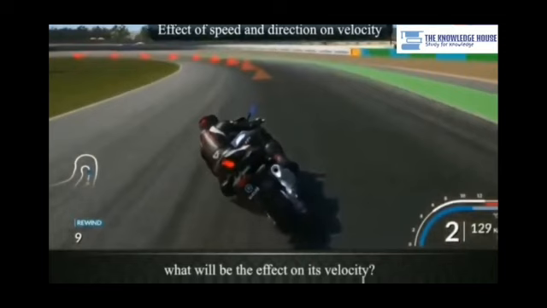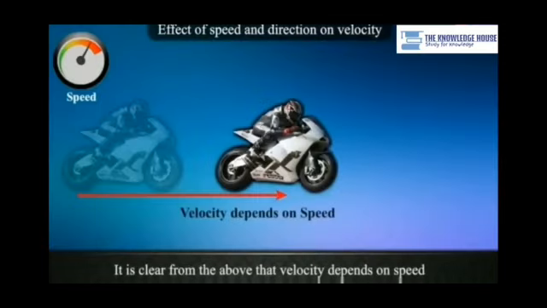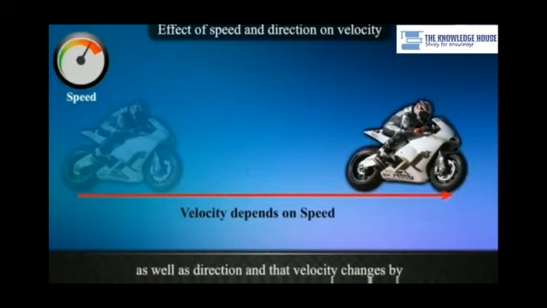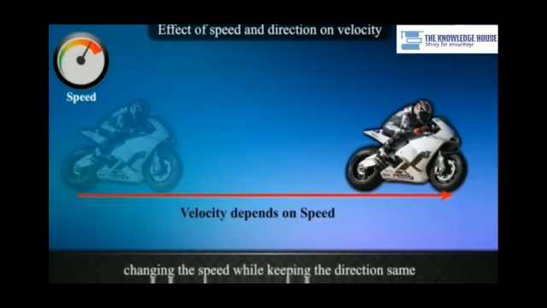So let us conclude this. First, it is clear from the above that velocity depends on speed. So if speed changes, the velocity is going to change. Second, velocity depends upon the direction. As direction changes, the velocity is also going to change. And third, it depends upon both direction as well as speed.